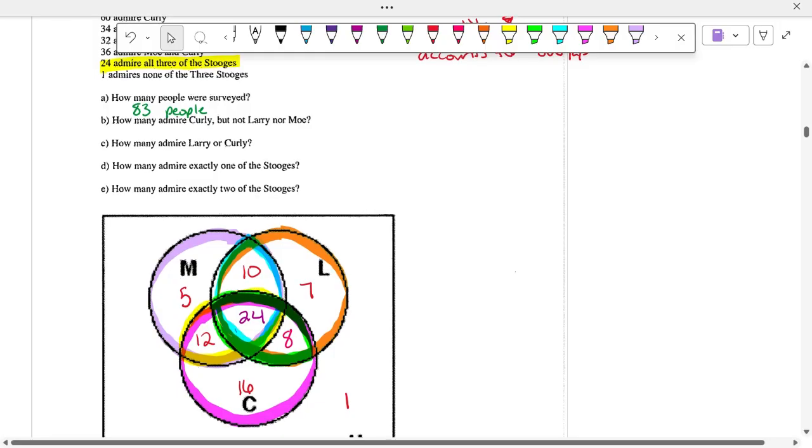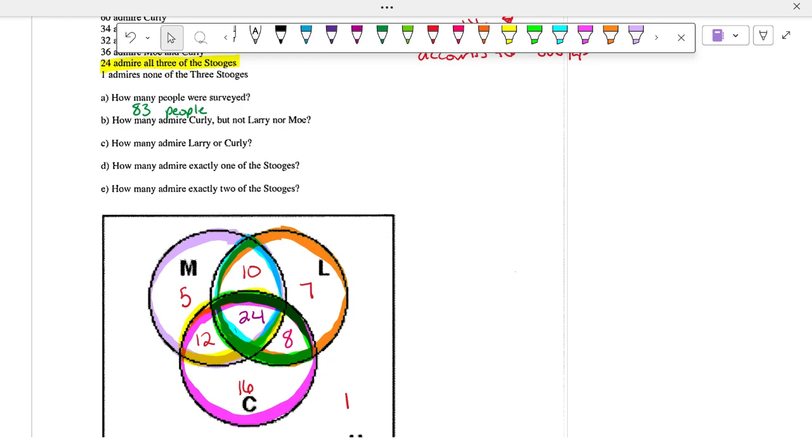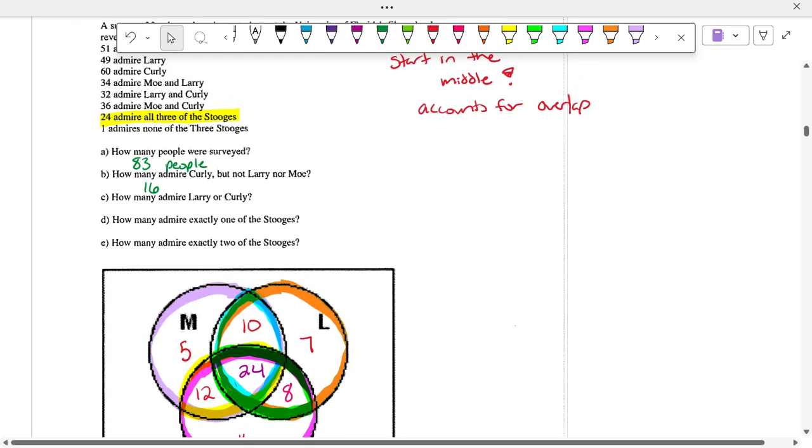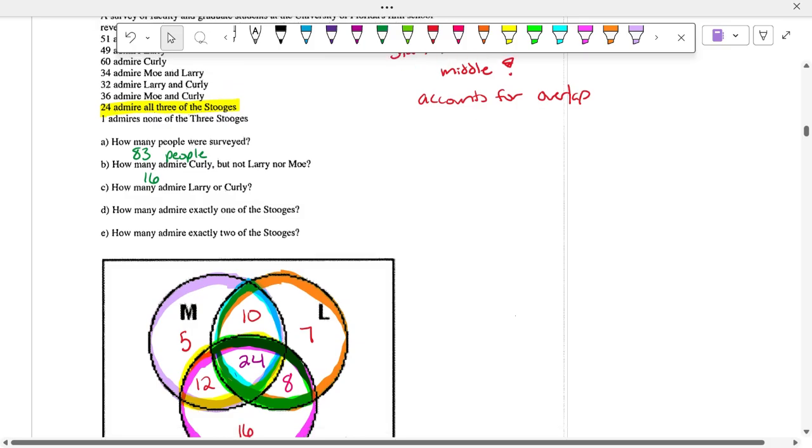So how many admired Curly but not Larry nor Mo? So how many total admired Curly but not Larry or Mo? 16. How many admire Larry or Curly? So it means they like one or the other.